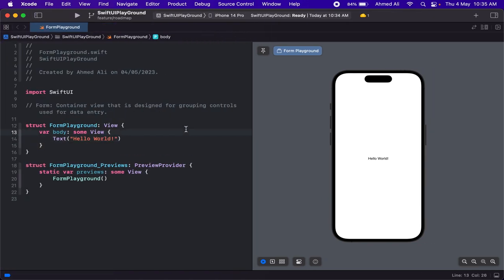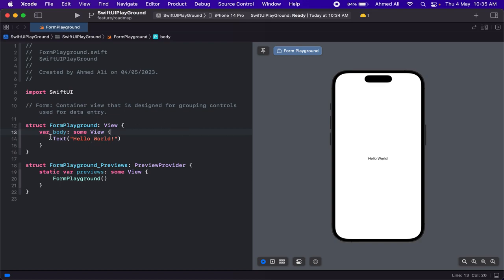So form in SwiftUI is a container view that is designed for grouping controls used for modifying data entry. SwiftUI actually applies platform appropriate style to views contained inside a form. For example, form appears as a grouped list on iOS and aligned vertical stack on macOS.